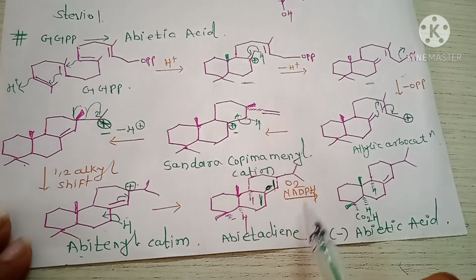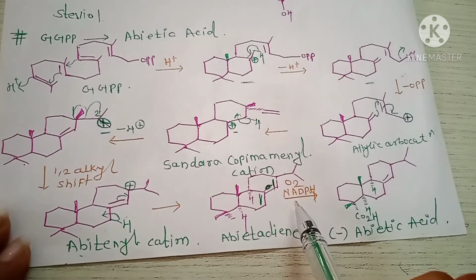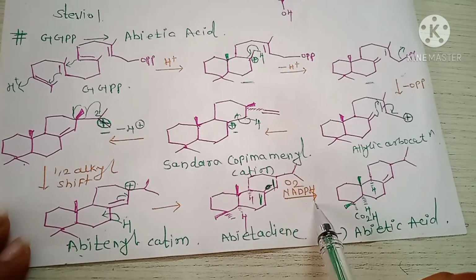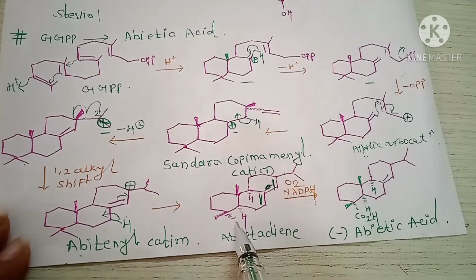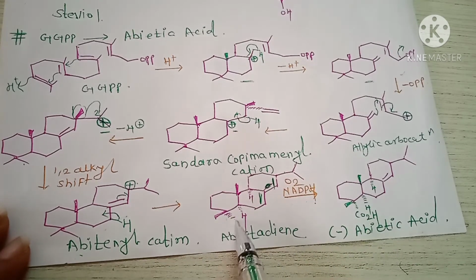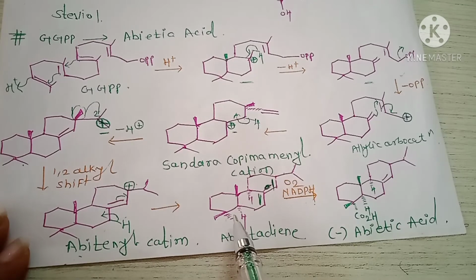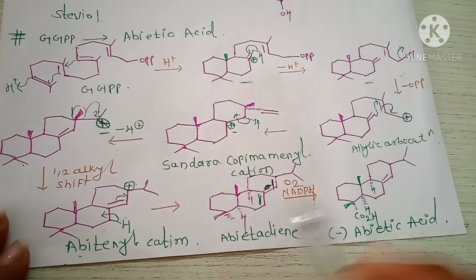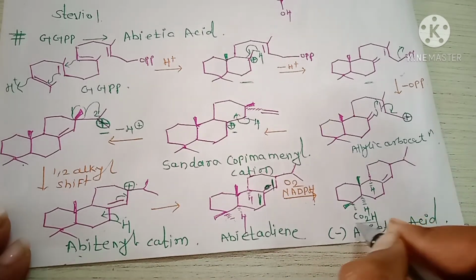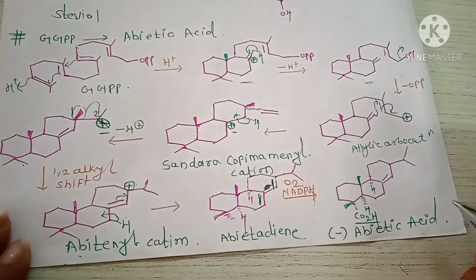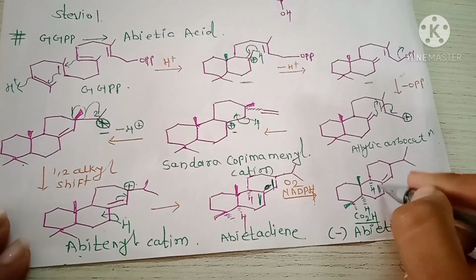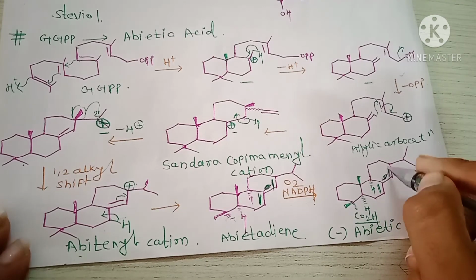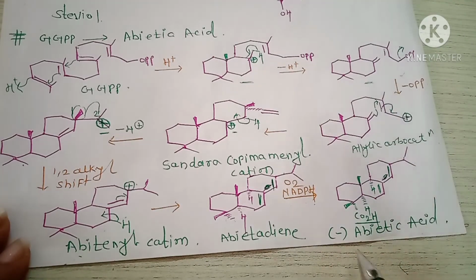Next, the oxidation by using NADPH. The oxidation of this methyl group, okay, and the formation of CO2H or acid. Here double bond. Okay, and this is the structure of abietic acid.